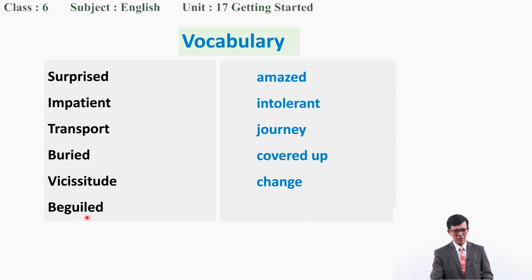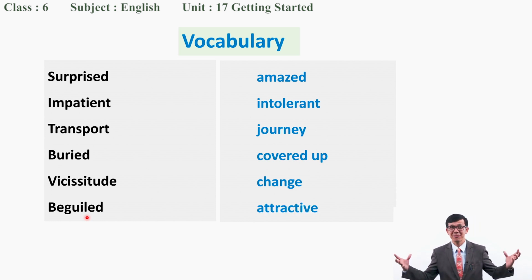And another word you have got there is what? Beguiled means attractive, fascinating, charming. So beguiled is something attractive. These are some of the unfamiliar words you might have underlined while reciting the poem.